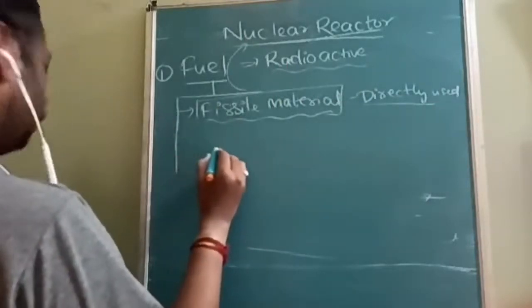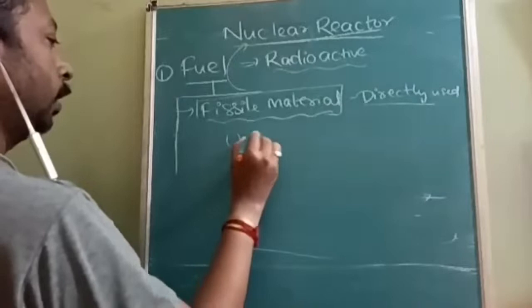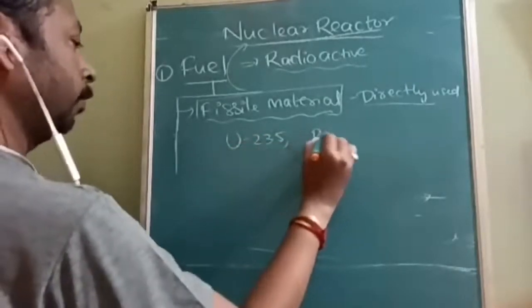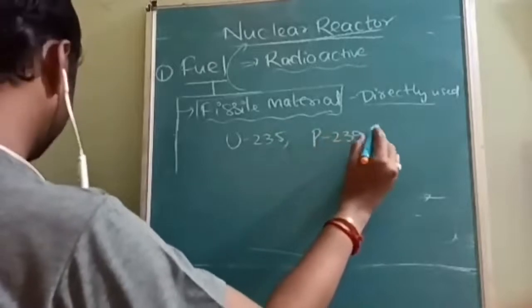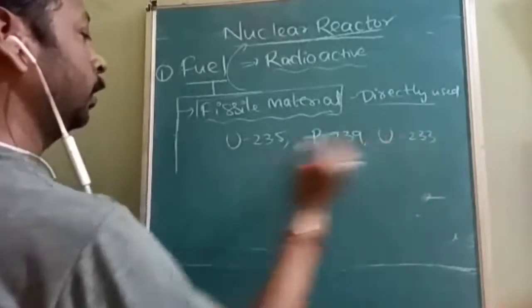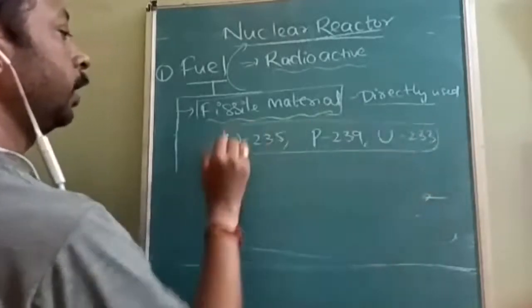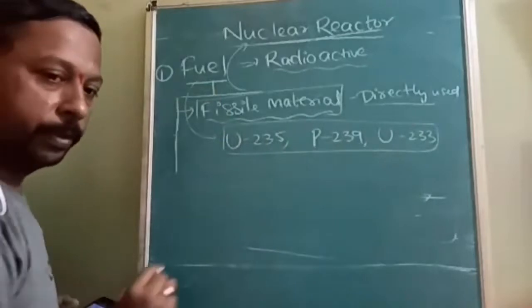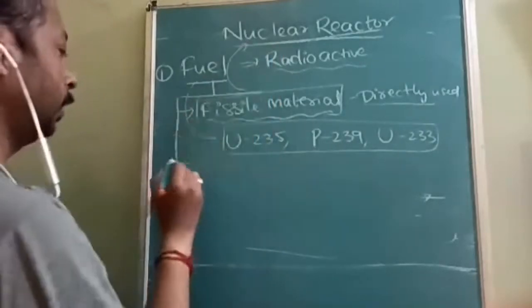Examples are uranium 235, plutonium 239, and uranium 233 also. If you have these materials as fuel, you need not make any modification; you can directly add them into the nuclear reactor.